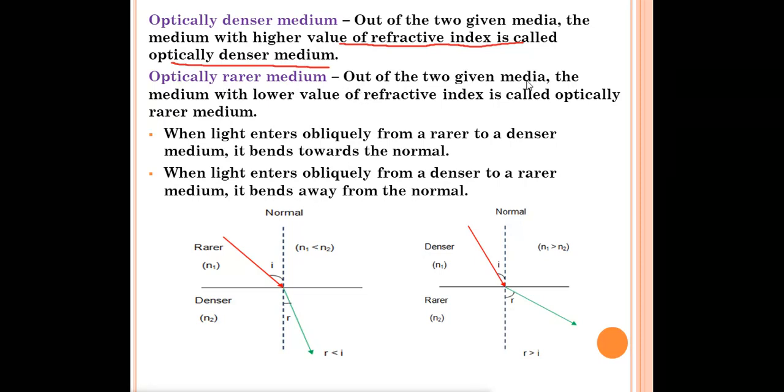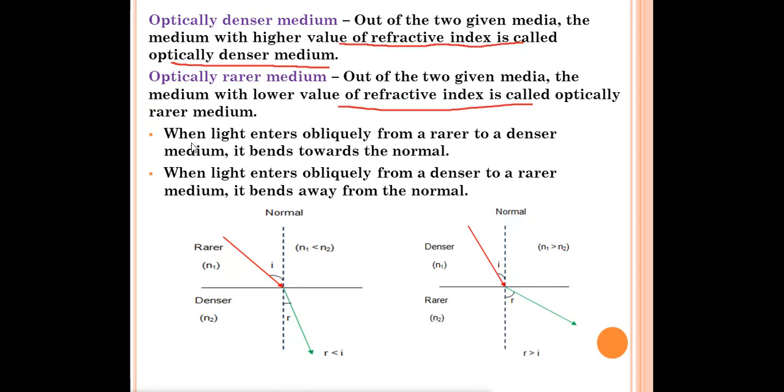Out of the given media, the medium with the lower value of refractive index is called the optically rarer medium. For example, air will always have a lower value of refractive index, so it is called a rarer medium. Water has a higher value of refractive index, so it is called an optically denser medium. So you have to remember: whose refractive index is more, that is called the optically denser medium, and whose refractive index is less, that is called the rarer medium.